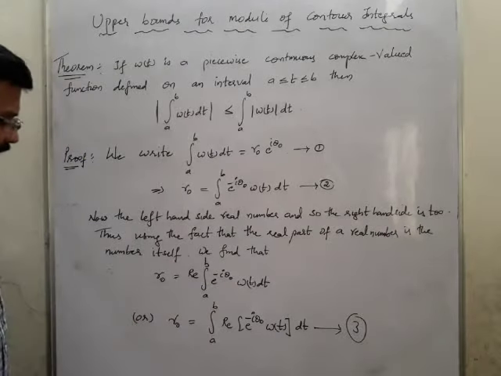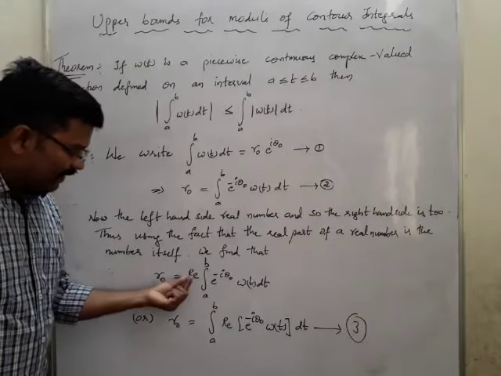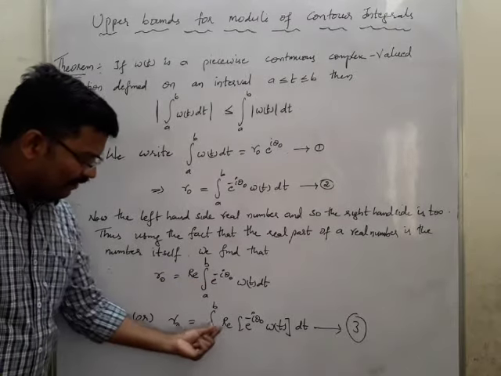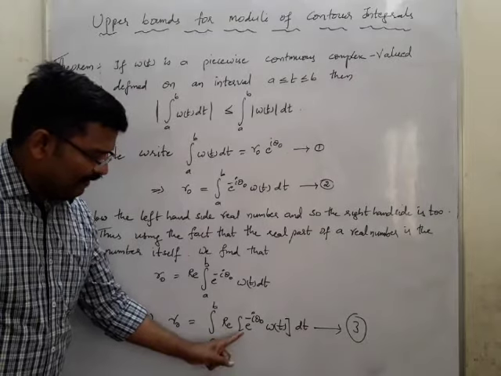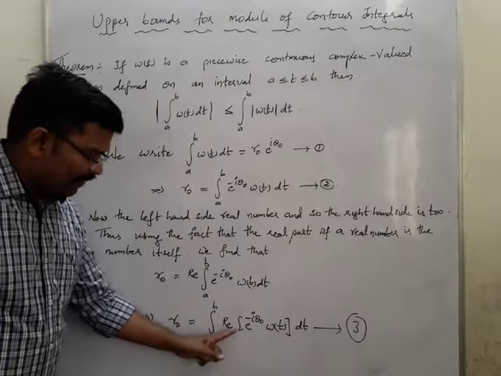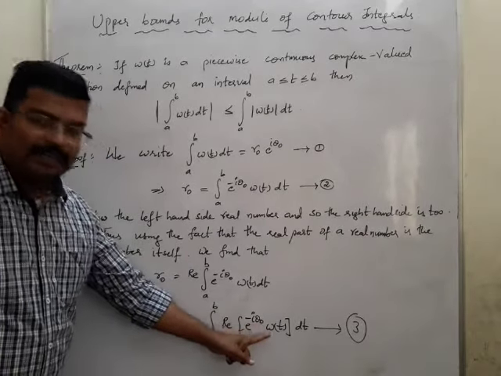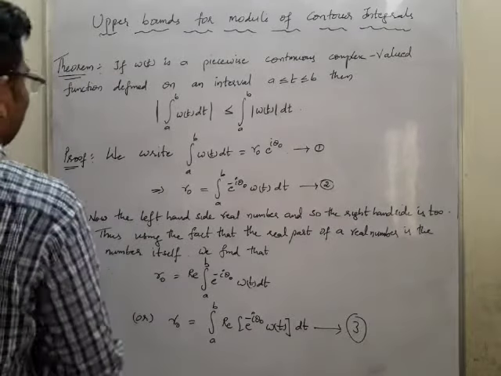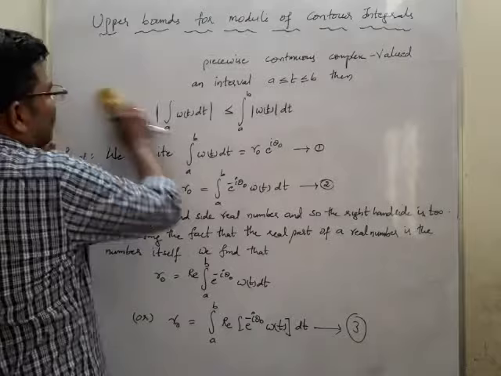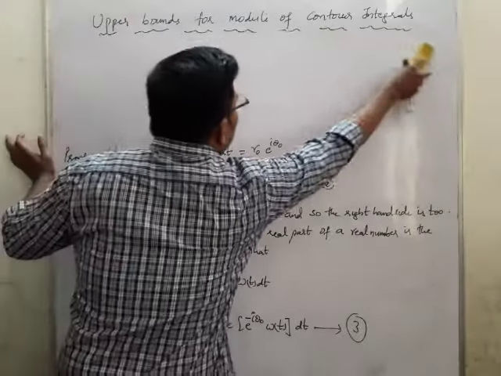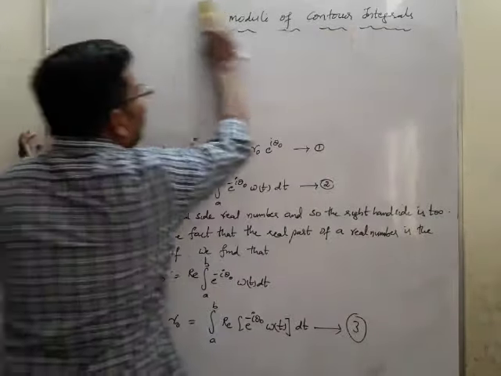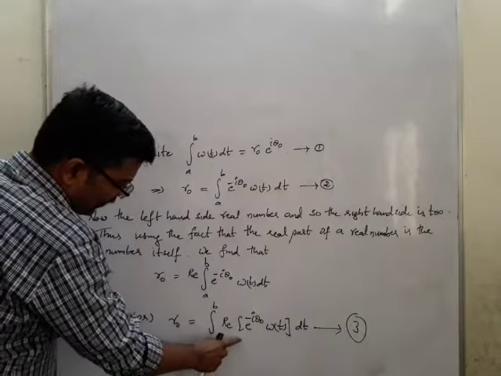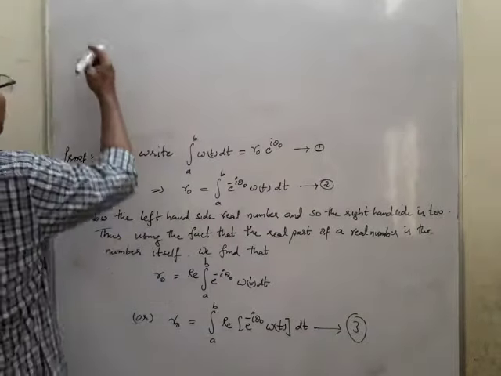Taking the real part inside the integral, r naught is equal to integral a to b of the real part of e power minus i theta naught w of t dt.